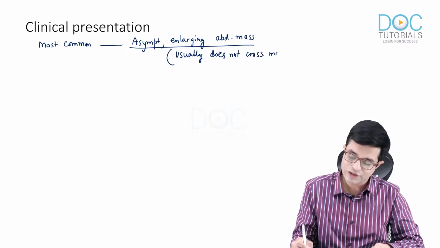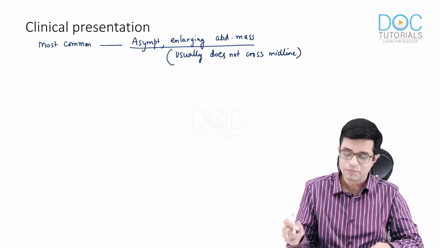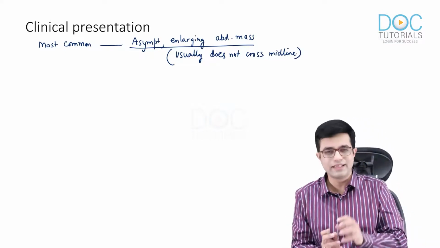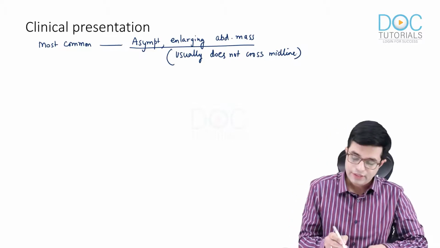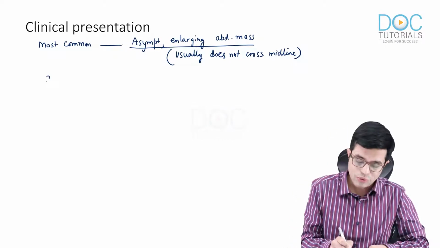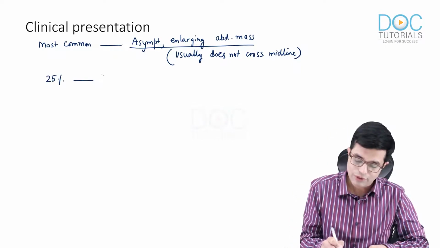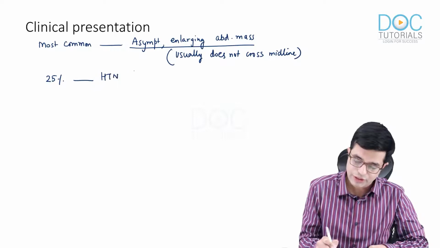If it crosses, that does not mean the diagnosis is ruled out, but usually it does not cross the midline. It is a distinguishing point mentioned in texts from neuroblastoma. Other presentations include hypertension in 25% of cases, which occurs due to increased renin secretion.